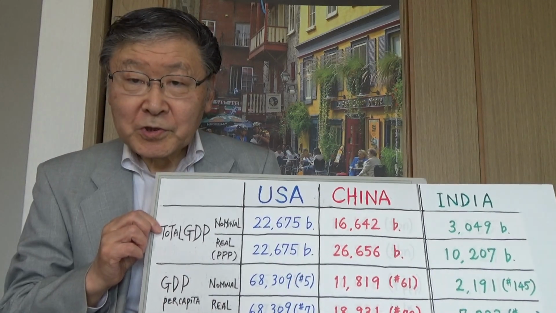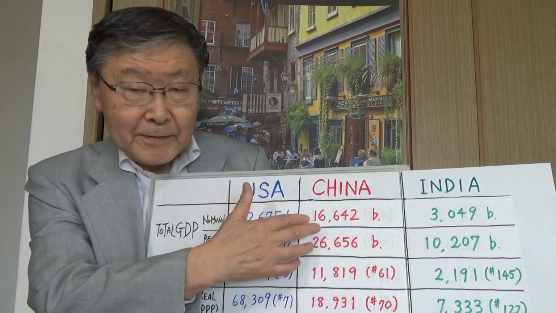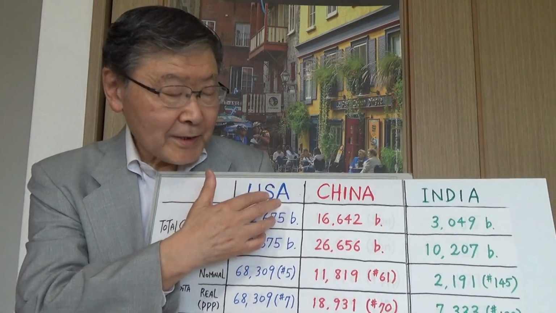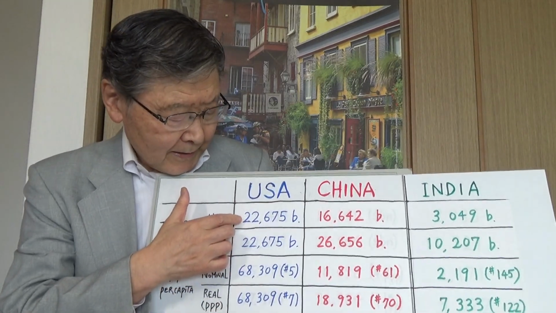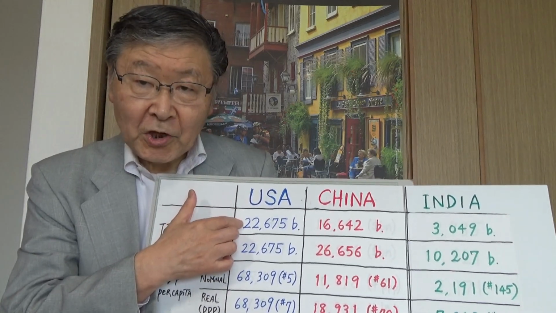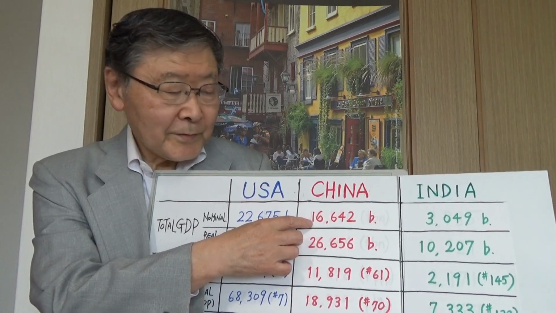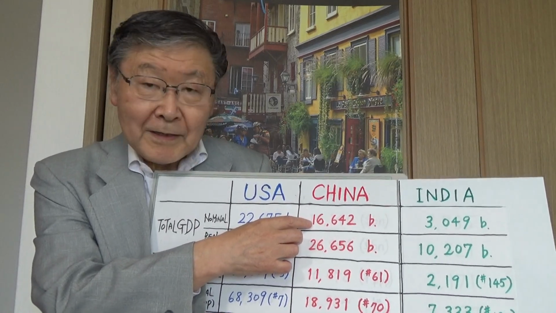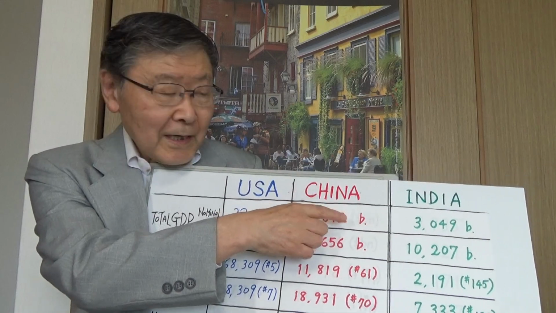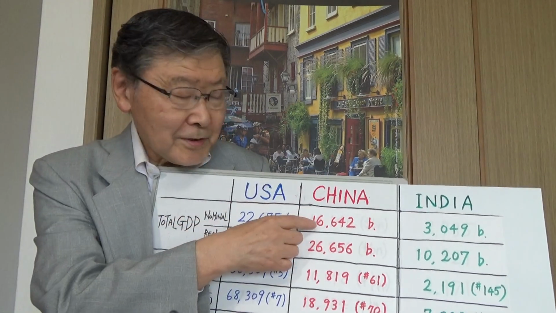In terms of total GDP, nominal GDP, these are the latest figures for US, China, and India. $22 trillion for US in nominal terms versus 16 trillion for China. And in the case of India, that's only 3 trillion. So 22, 16, and only 3.